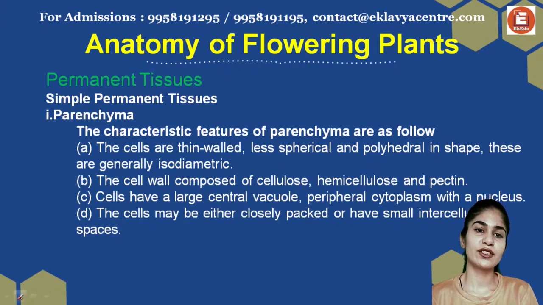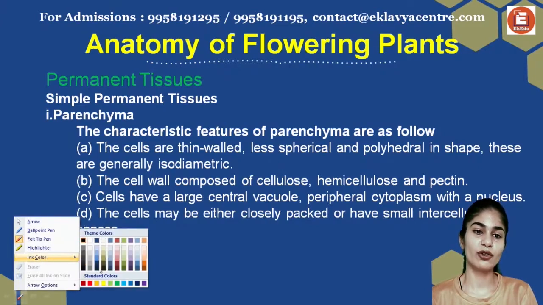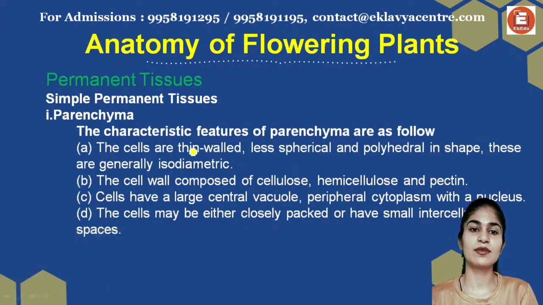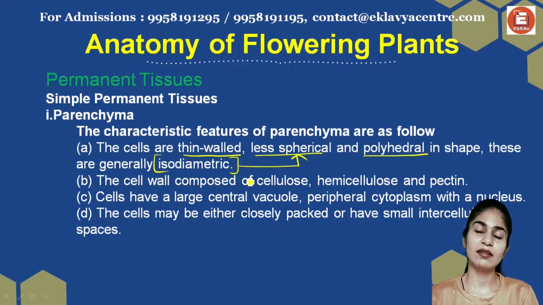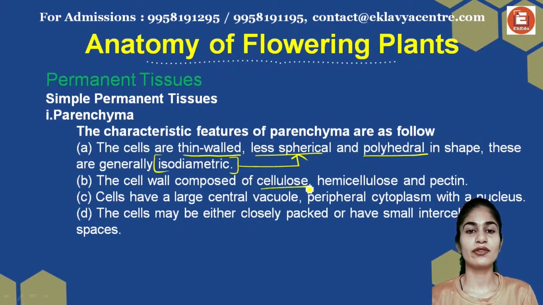Talking about the characteristics of your parenchyma cells. How do you know that a cell is a parenchyma cell? The first thing that comes into your head should always be that they're thin walled and they're spherical or polyhedral. Spherical or polyhedral is known as isodiametric. So if you're defining a cell and it is spherical or almost polyhedral, then you can say that the cell is isodiametric in nature. The cell wall is composed of cellulose, hemicellulose and pectin.